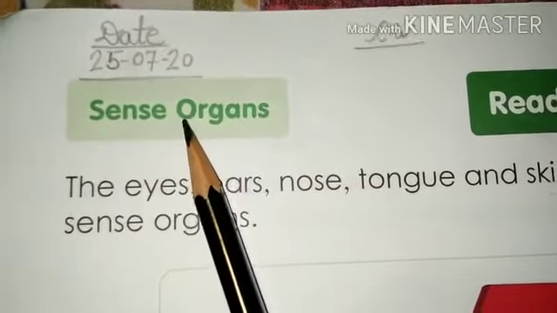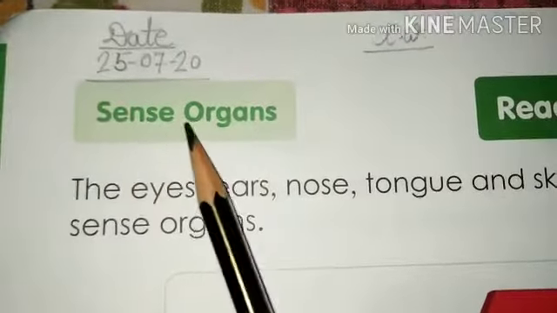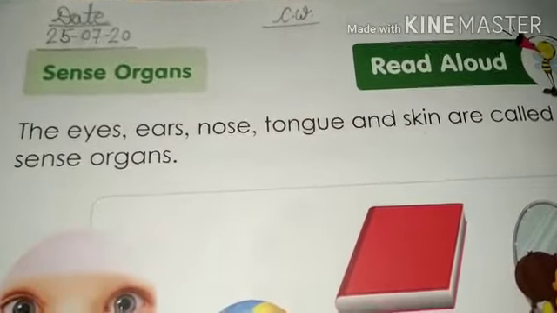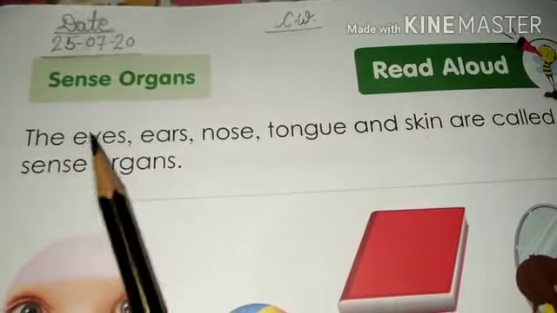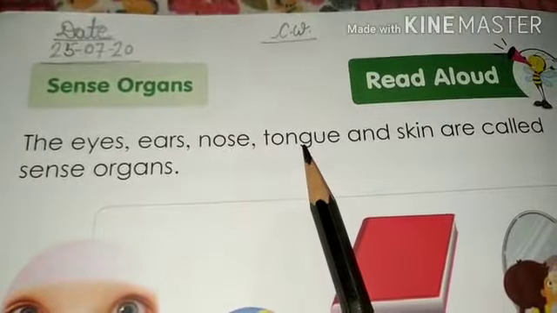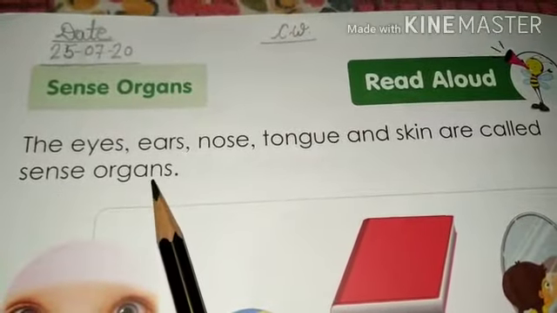S-E-N-S-E, sense. O-R-G-A-N-S, organs. Sense organs. Children, in our body we have 5 sense organs, like we have 5 fingers in our hand. So, let's study about those 5 sense organs. The eyes, ears, nose, tongue and skin are called sense organs.